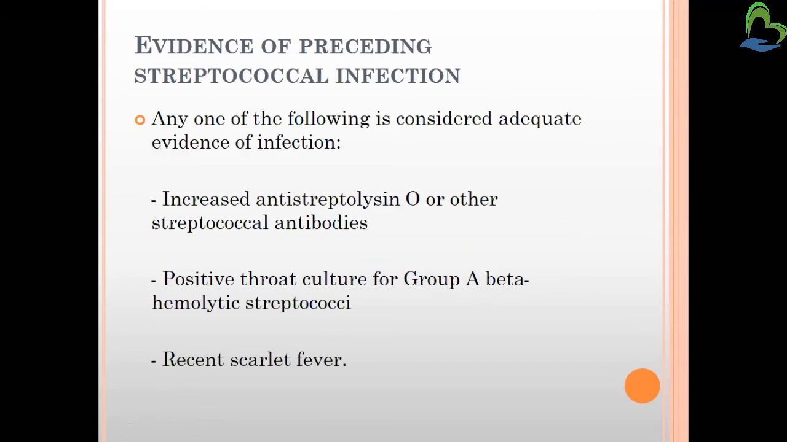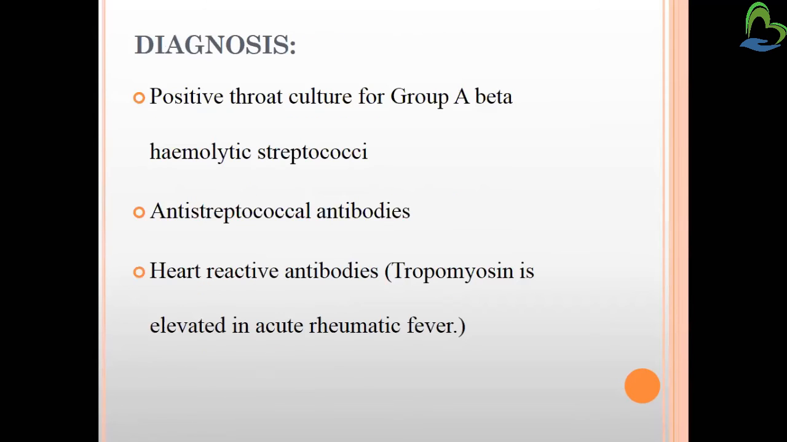Evidence of preceding streptococcal infection. So any of the following can be considered as adequate. So increased anti-streptolysin O or other streptococcal antibodies or positive throat culture. Diagnostically we can take the throat culture and we find group A beta hemolytic streptococci. Otherwise, anti-streptolysin O or other streptococcal antibodies are found increased in the blood. And we can even find that recent scarlet fever might be there.